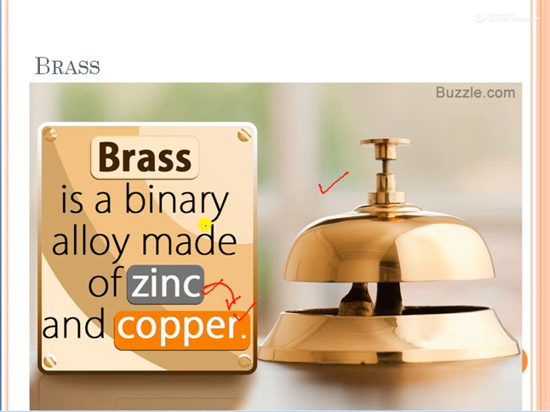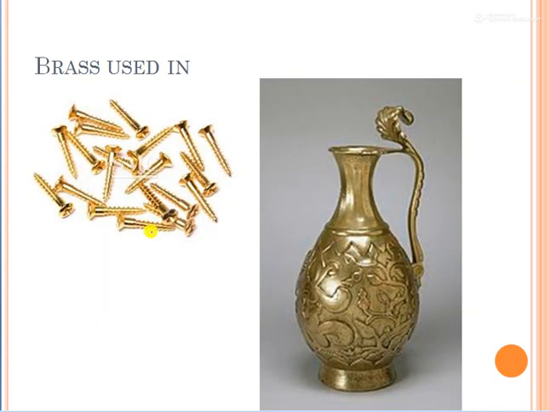That's why it is known as binary. Binary means two, which means two things are mixed. You can see one is zinc, one is copper. That's why it is a binary alloy. Alloy we already know, a combination of metals. Brass is used in making nails, pots and vessels of this kind. So there is less use of this brass.